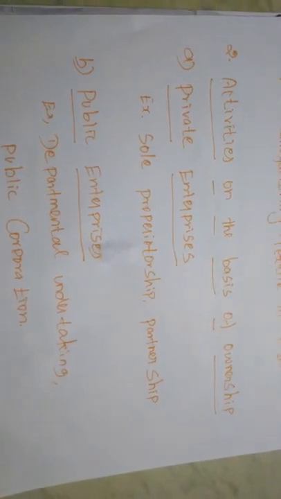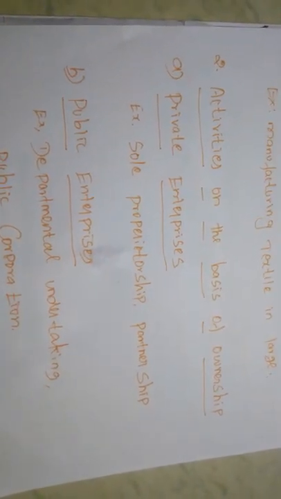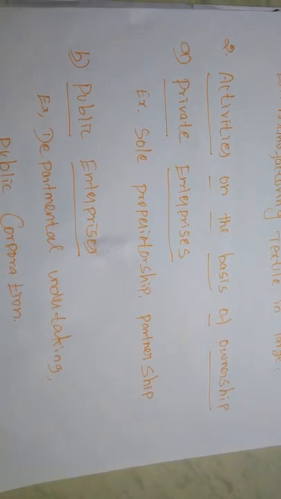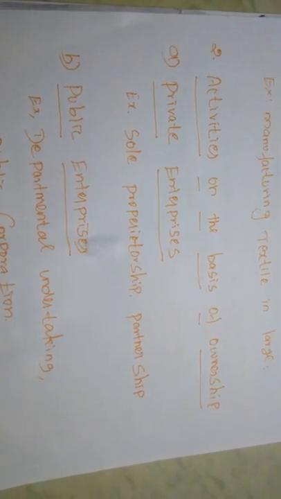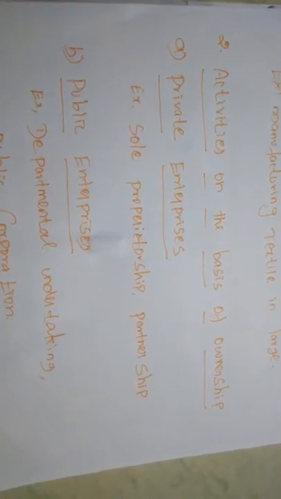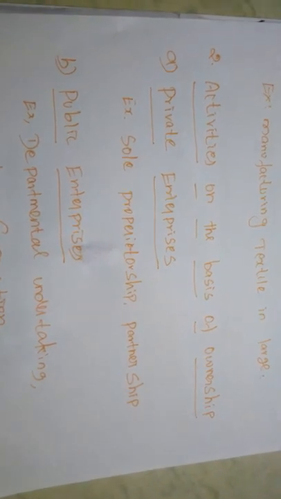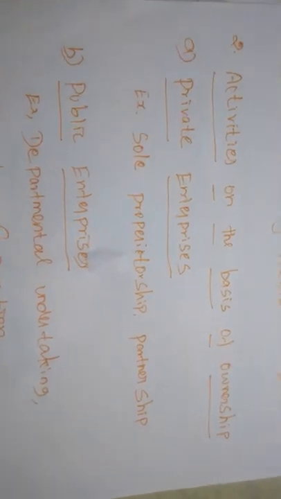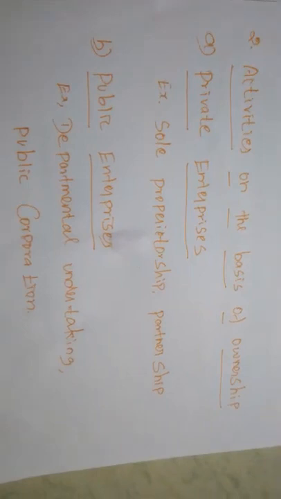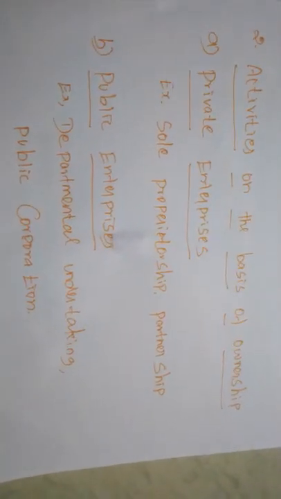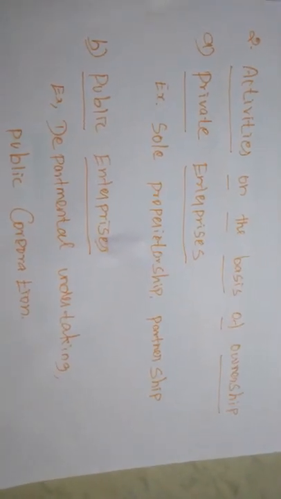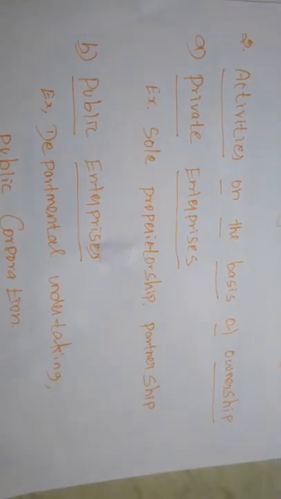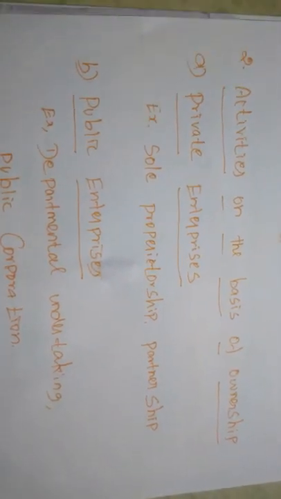If any industry is undertaken by a single man, a single or individual entrepreneur, that is called a private enterprise.